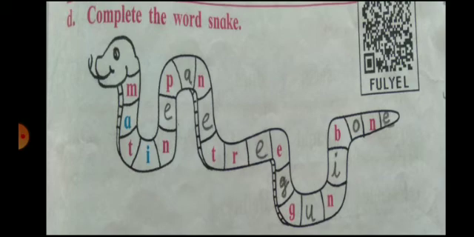Then B and N is given. So, we will write I. So, B-I-N, bin. Then B dash N dash is given. So, B-O-N-E, bone. Bone means haddi. So, in this way you have to complete the word snake using the vowels.